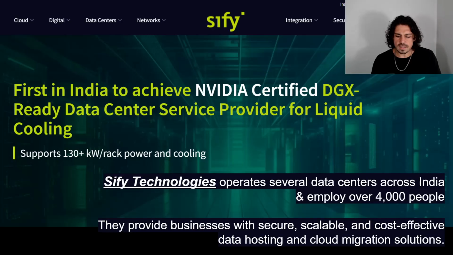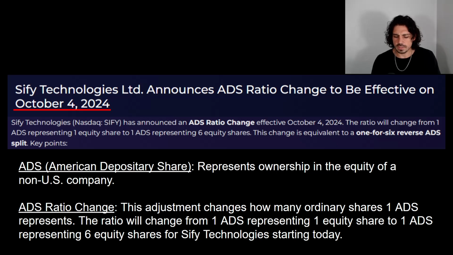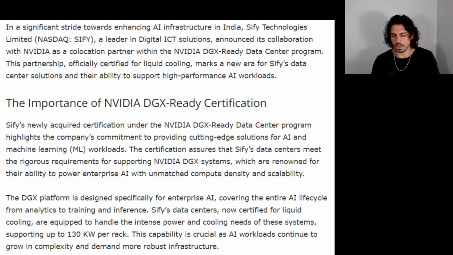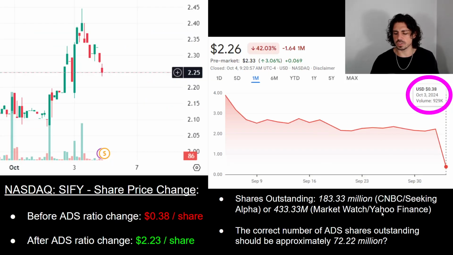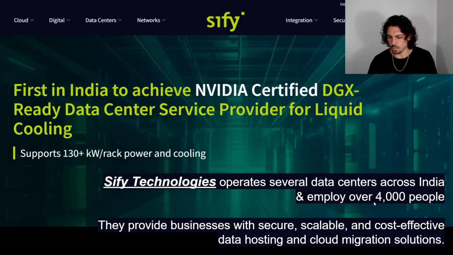But these ADS ratio changes are something that I'm probably going to start tracking pretty closely myself, because this is like information arbitrage, right? Clearly MarketWatch and CNBC are not on the same page. And when I'm calculating this myself, this number is clearly the correct one, and this is the one that they're trying to calculate for, but it's clearly a 1 to 6.